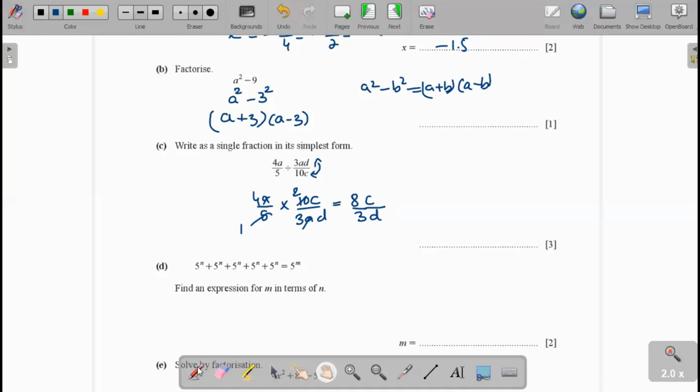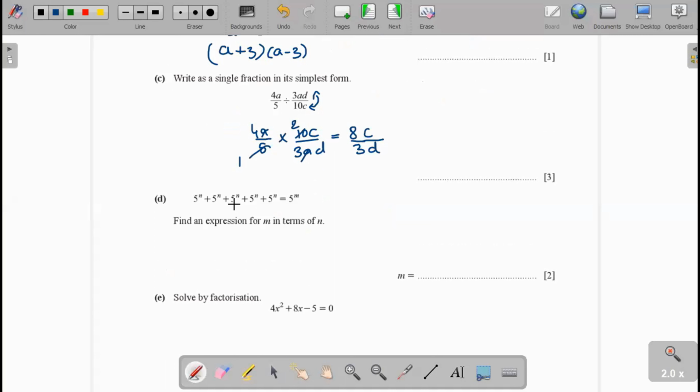In part D, 5^n + 5^n + 5^n + 5^n + 5^n = 5^n... Here you see the 5^n is taken as a common factor.